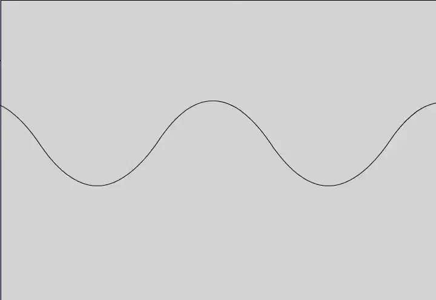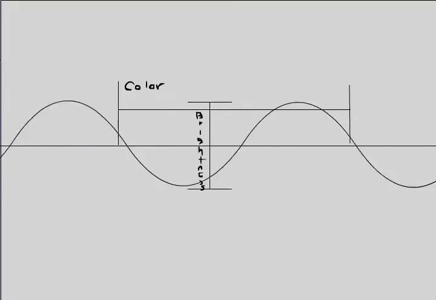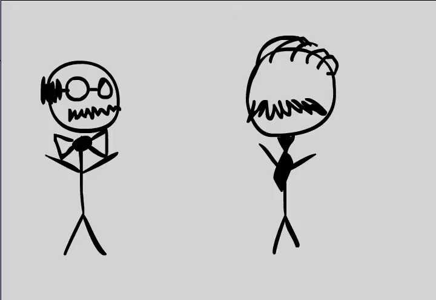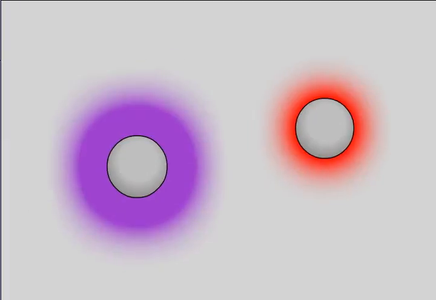Maxwell suggested light was waves, having wavelength affecting color and amplitude affecting brightness. This theory held sway in Maxwell's equations until Planck and Einstein came around. They suggested light consisted of particles, known as photons, little packets of energy moving extremely fast. Its brightness dependent on the amount of particles, and its color dependent on how much energy the particles have.